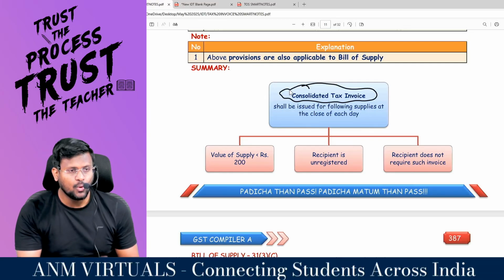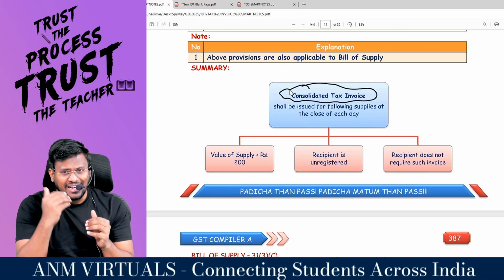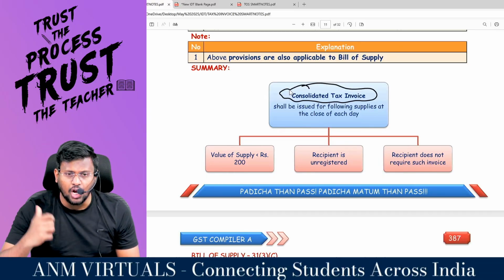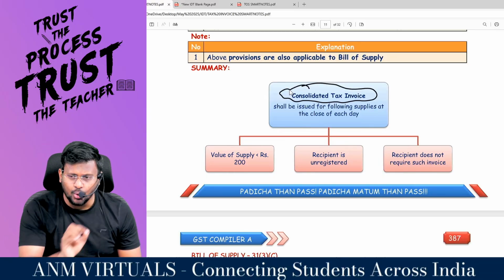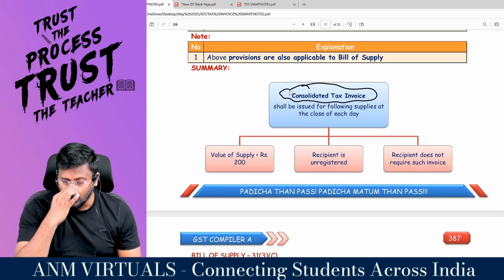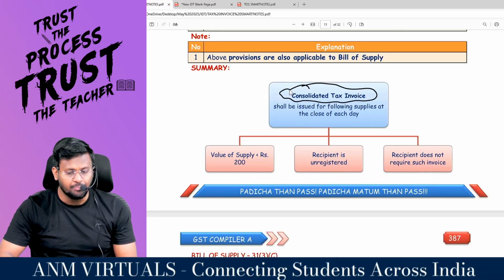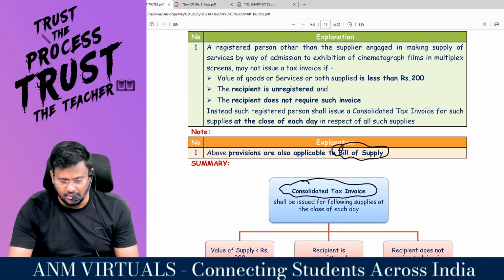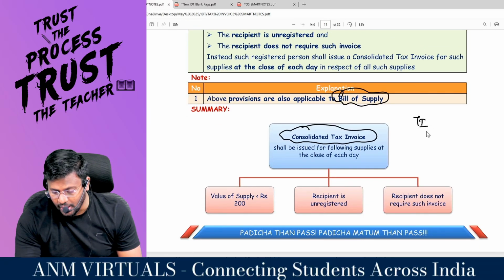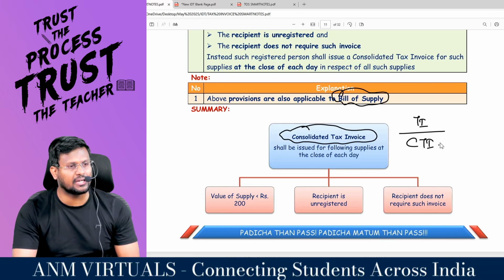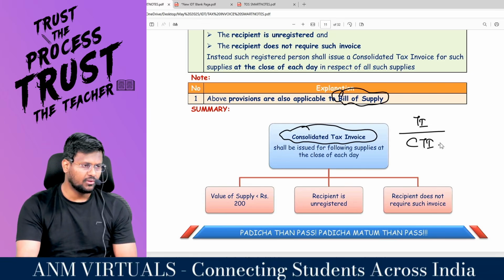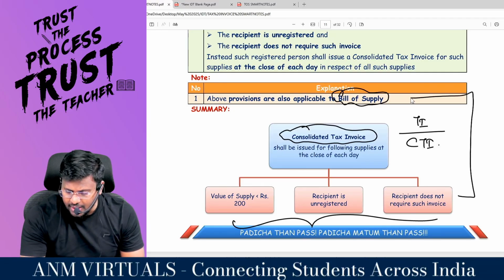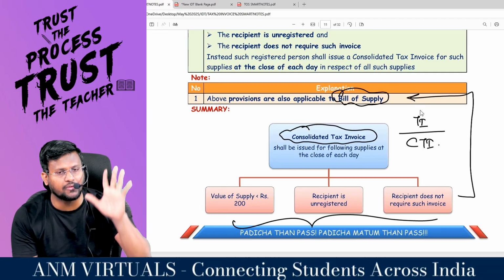MCQ may test in exam: the value of supply is less than 200, and the recipient is unregistered, and the recipient does not require such invoice, then there is no need to issue the tax invoice. On a daily basis, you can issue a bill of supply. Instead of a tax invoice, you can issue a consolidated tax invoice. And all the 3 conditions are applicable even to bill of supply also.